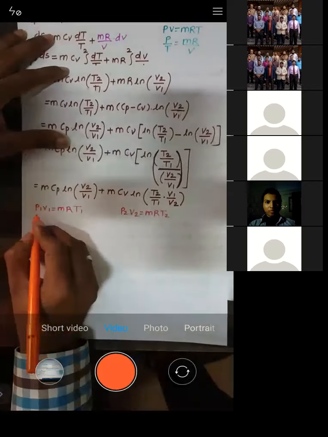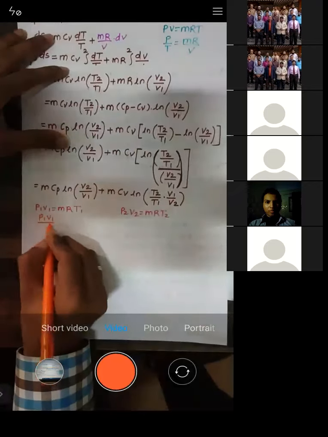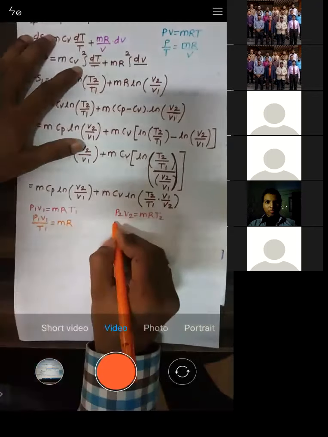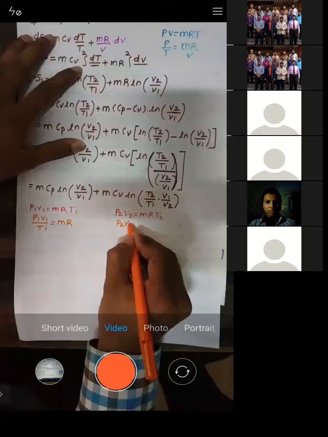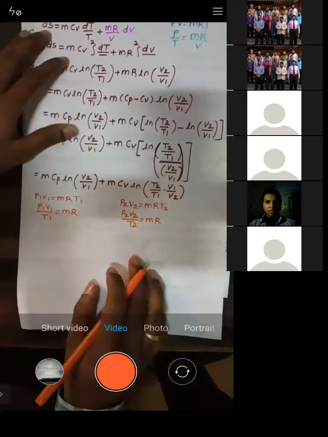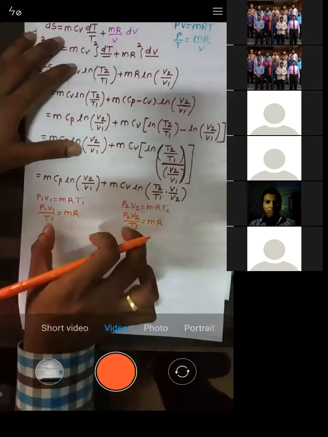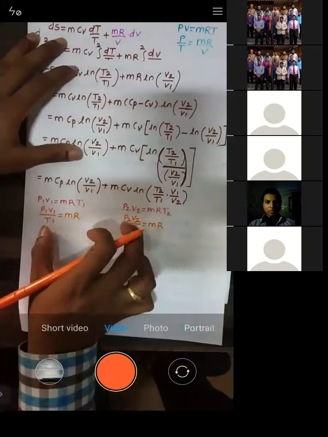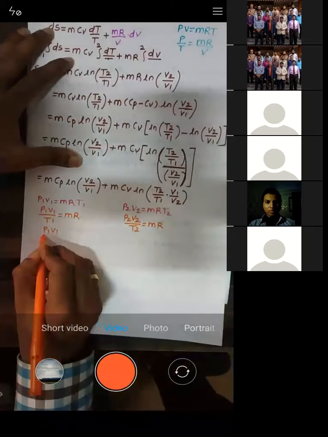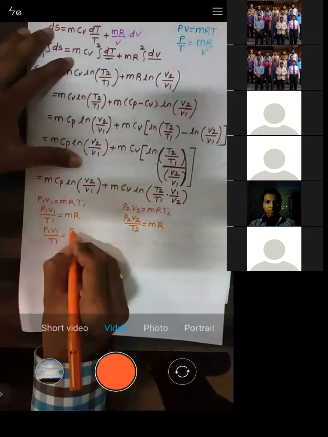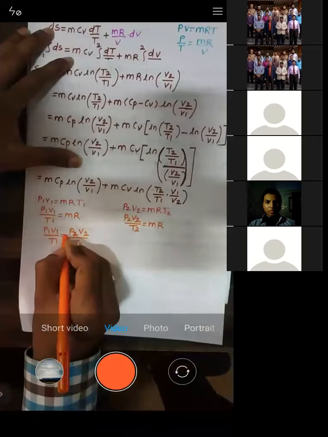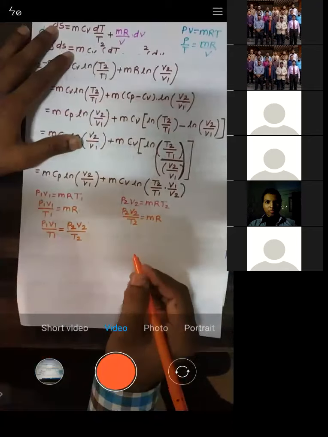From this, what you can write down? You can write down P1 V1 by T1 is equal to MR. Similarly, from this equation, you can write down P2 V2 by T2 is equal to MR. So when you equate these two equations, what we will get is P1 V1 by T1 is equal to P2 V2 by T2.